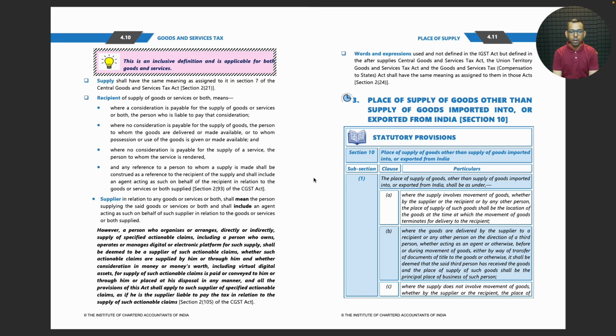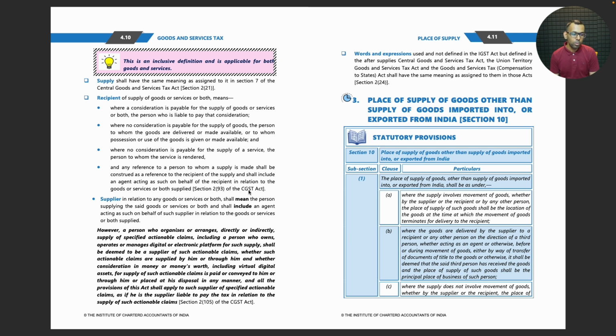And where no consideration is payable for the supply of a service, the person to whom the service is rendered, and any reference to a person to whom a supply is made shall be construed as a reference to the recipient of the supply and shall include an agent acting as such on behalf of the recipient in relation to the goods or services or both supplied.